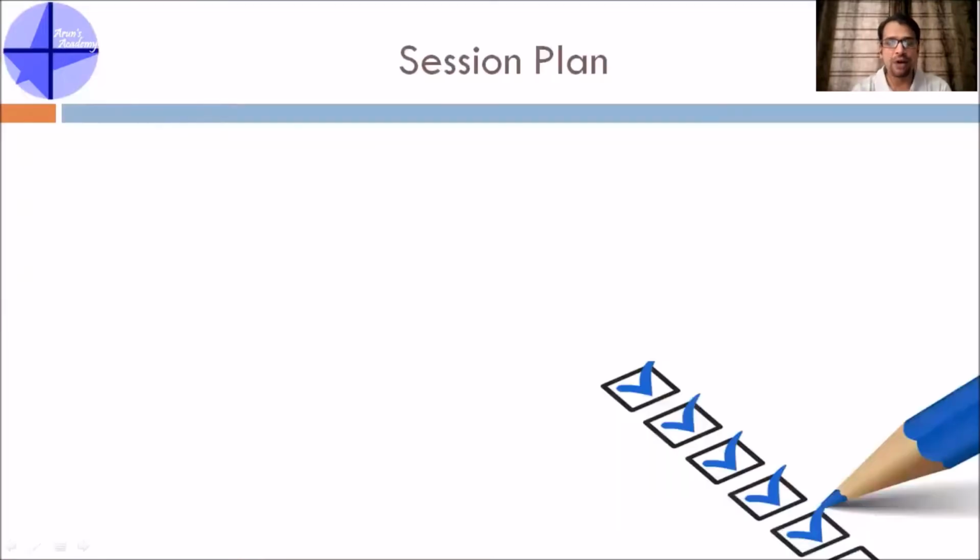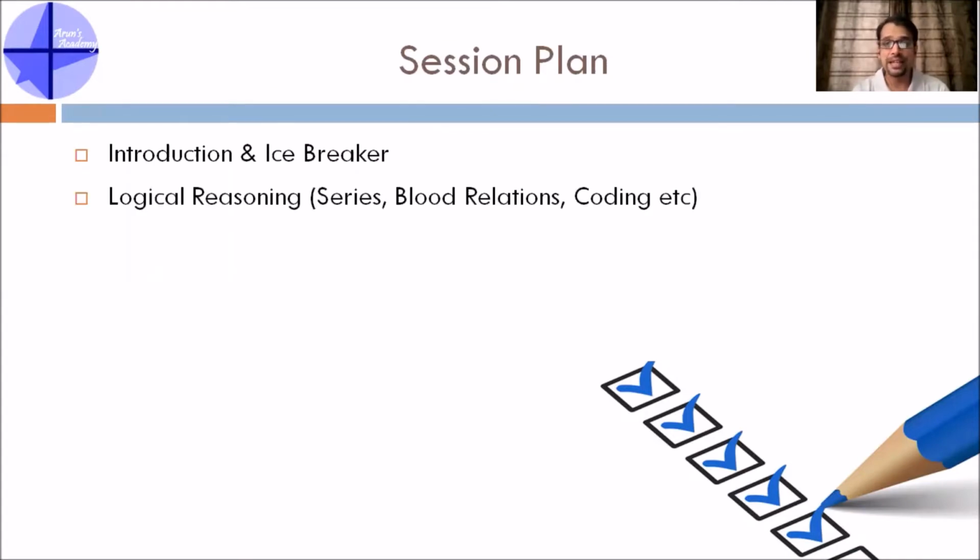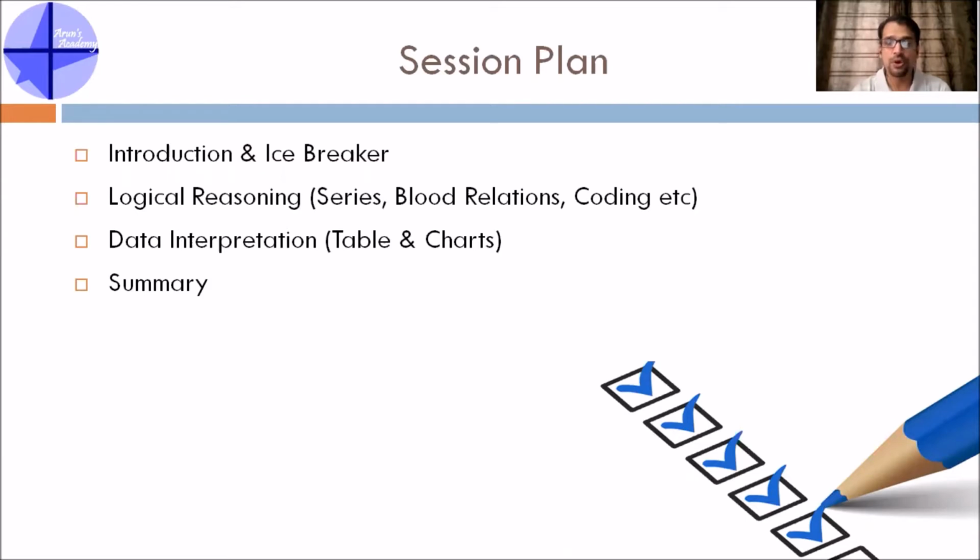Let's first understand how the session plan is going to be. We will start with a small introduction and icebreaker to logical reasoning. Then we will get into many topics of logical reasoning like series, blood relations, coding, decoding, direction sense, and many more. We will then get into data interpretation, tables, charts, and the kinds of questions you'll have in DI. Finally, we'll summarize the second part of the course, and we will end with queries and feedback.